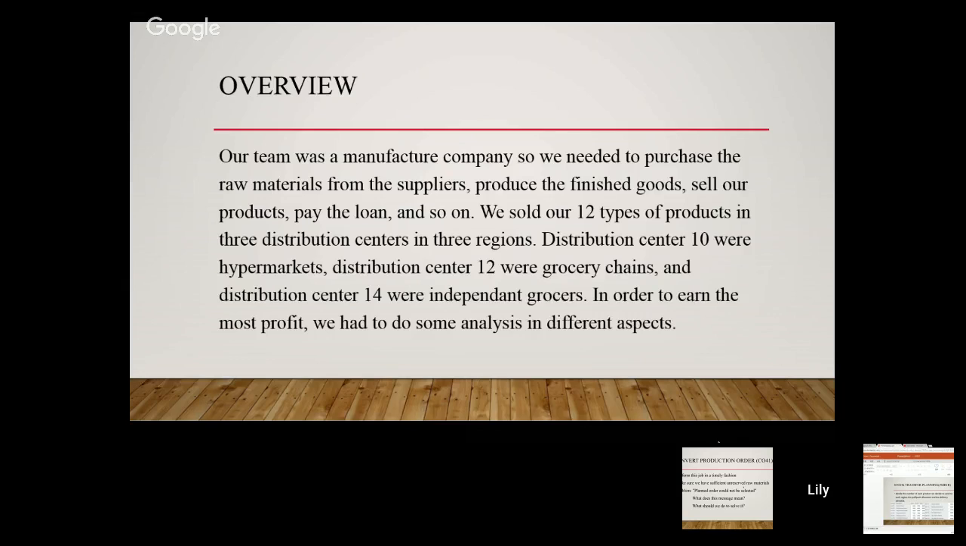Our team was a manufacturing company, so we needed to purchase the raw materials from the suppliers, produce the finished goods, sell our products, pay the loan, and so on. We sold our 12 types of products in 3 distribution centers in 3 regions. Distribution Center 10 were hypermarkets. Distribution Center 12 were grocery chains, and Distribution Center 14 were independent grocers. In order to earn the most profit, we had to do some analysis in different aspects.